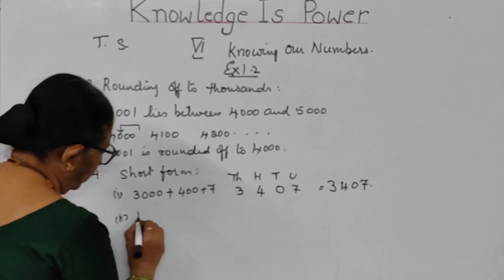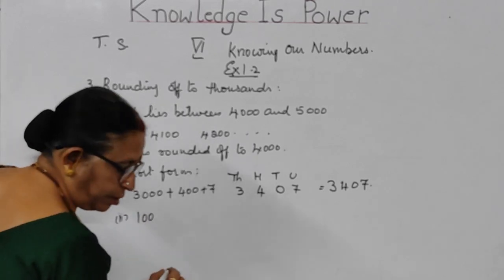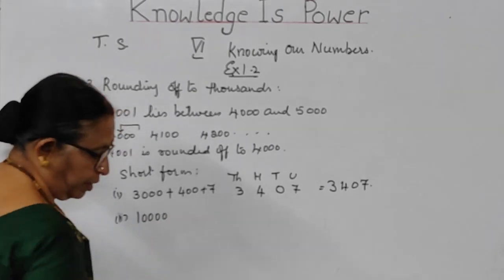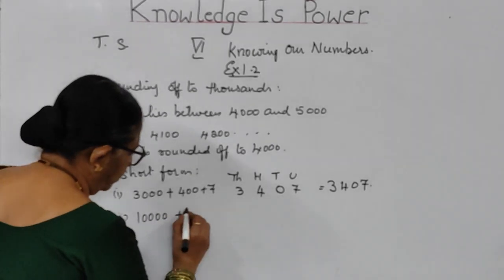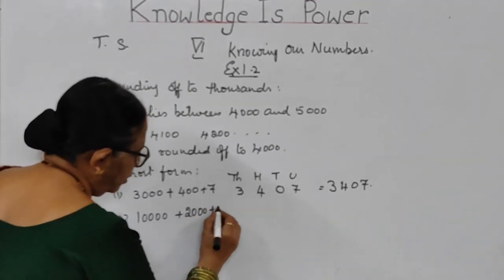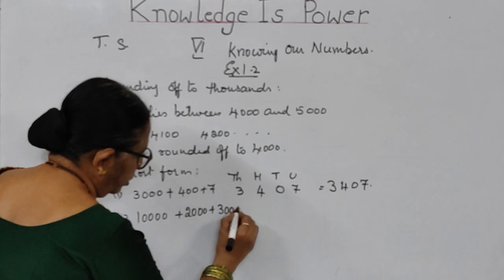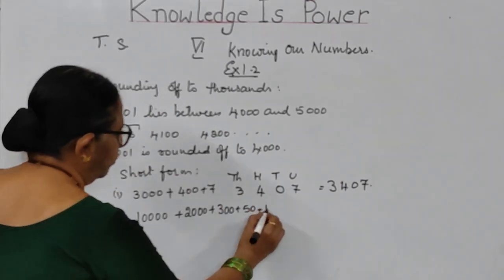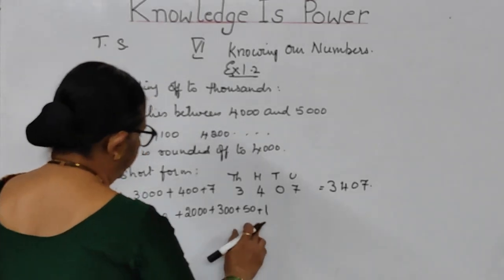The second one they have given is 10,000 plus 2,000 plus 300 plus 50 plus 1. When you are talking about this, how many place values?